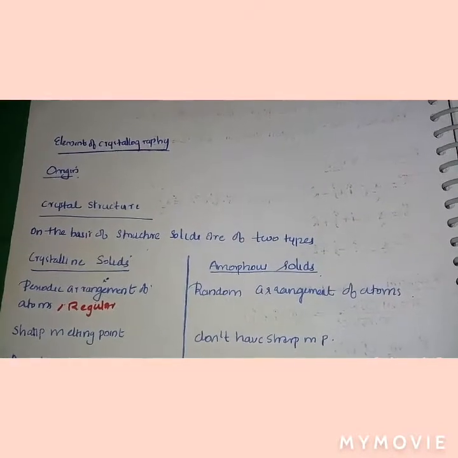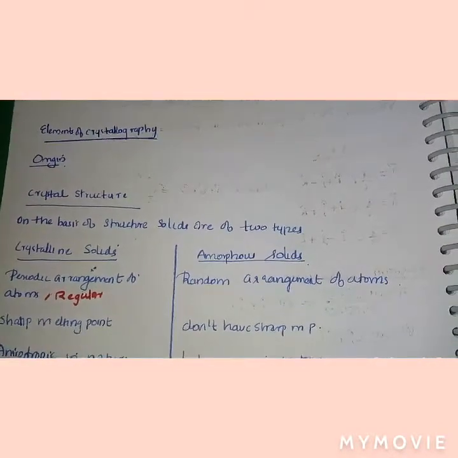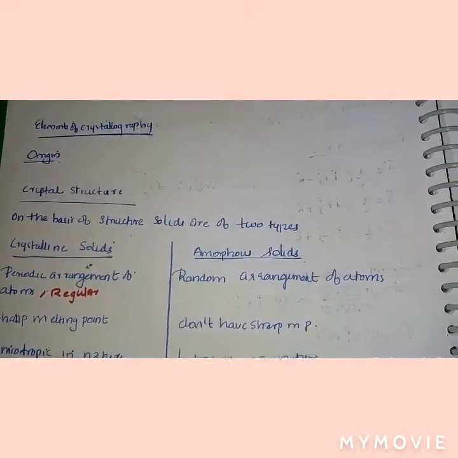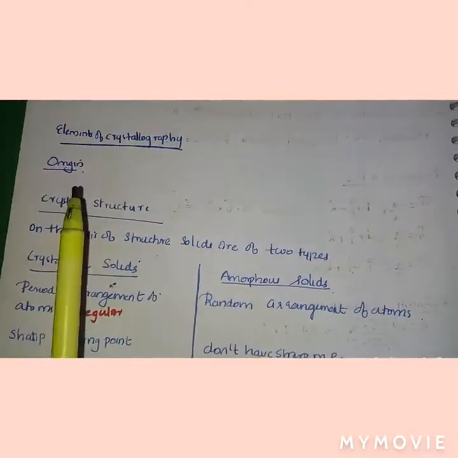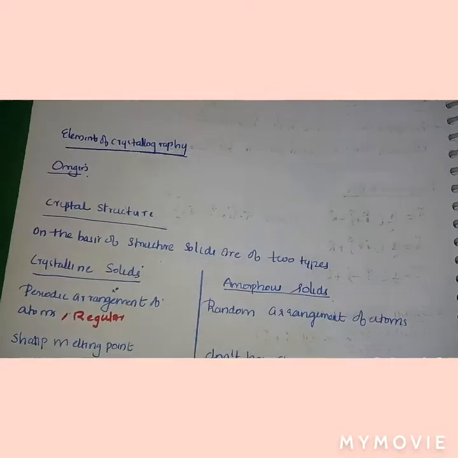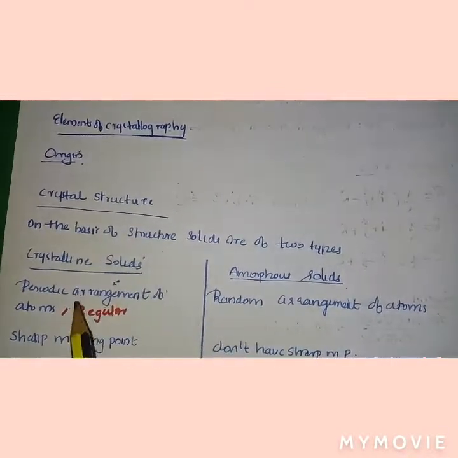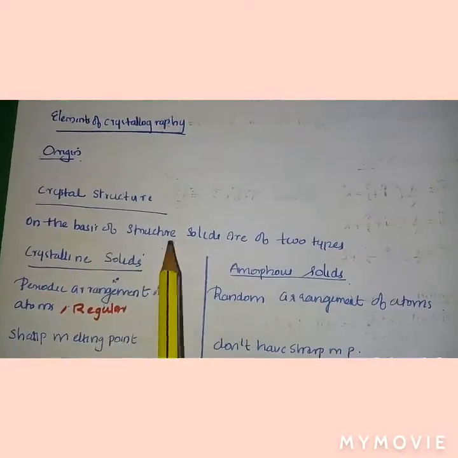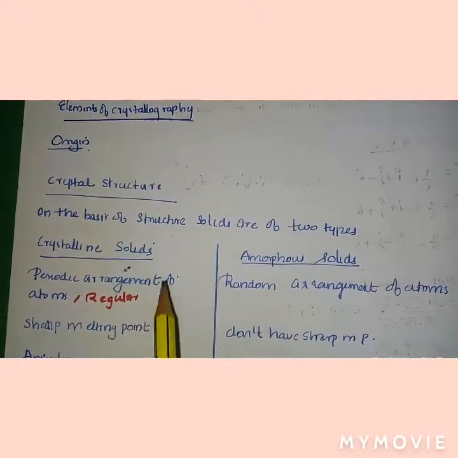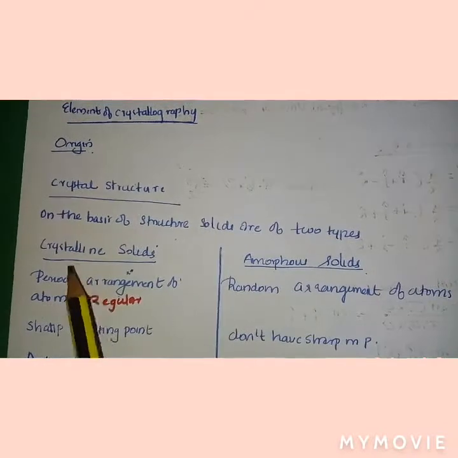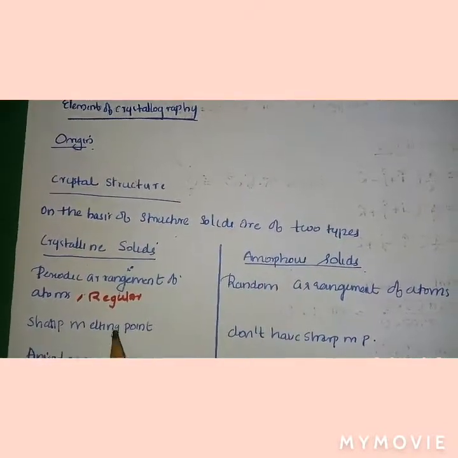Today we are going to study some basics of solid state physics. First of all, the elements of crystallography: the crystal structure. On the basis of structure, solids are of two types: crystalline solids and amorphous solids.